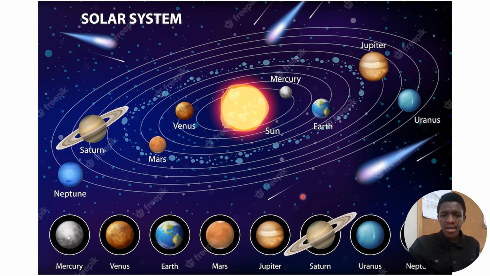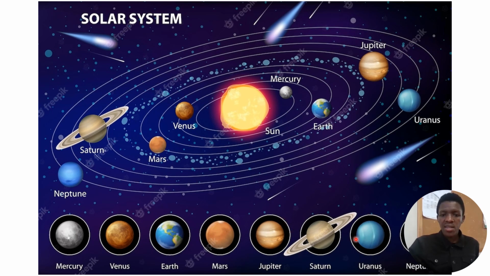So we can ask a question: why do they all rotate around the sun? It is because the sun's gravity keeps all eight planets around it. So we have Mercury, Venus, Earth, Mars, Jupiter, Saturn, Uranus, Neptune.